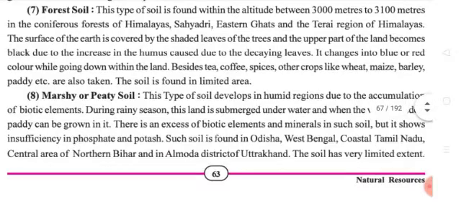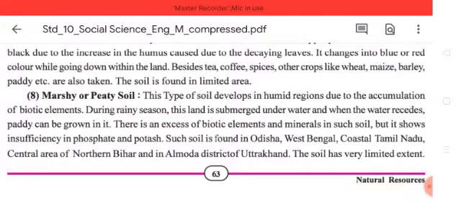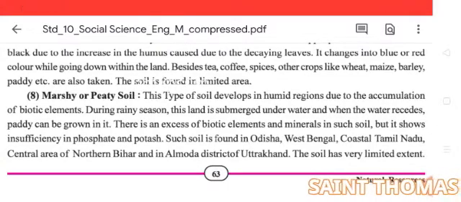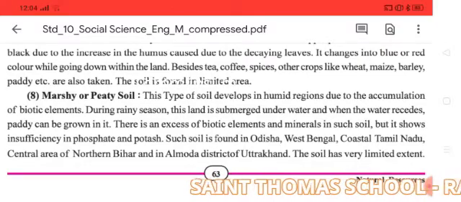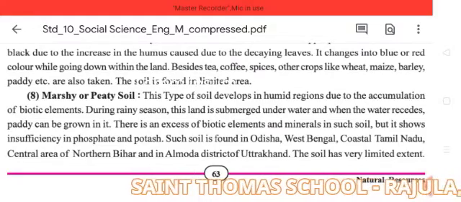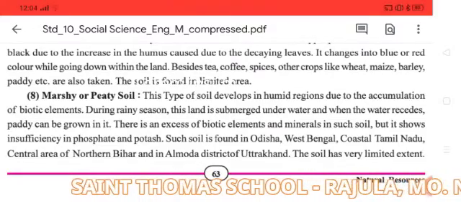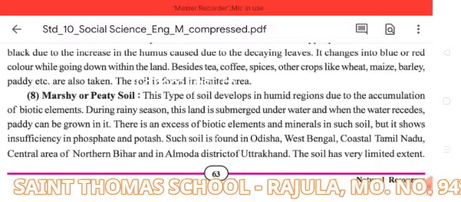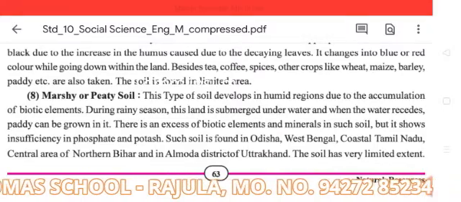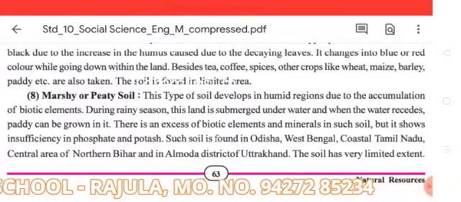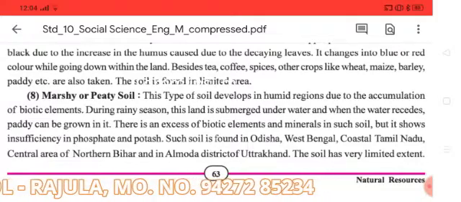The last one is marshy or peaty soil. This type of soil develops in humid regions due to the accumulation of biotic elements, so mostly we see it in humid regions. During the rainy season, this land is submerged under water, and when the water recedes, paddy can be grown.